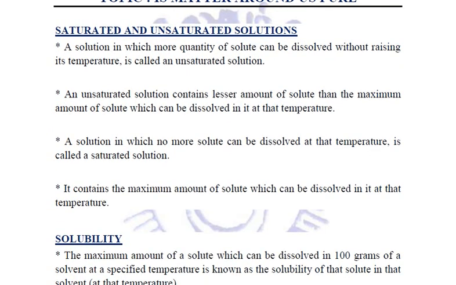Now let us talk about saturated and unsaturated solutions. What are these types of solutions? A solution in which more solute can be dissolved without raising its temperature is termed an unsaturated solution.